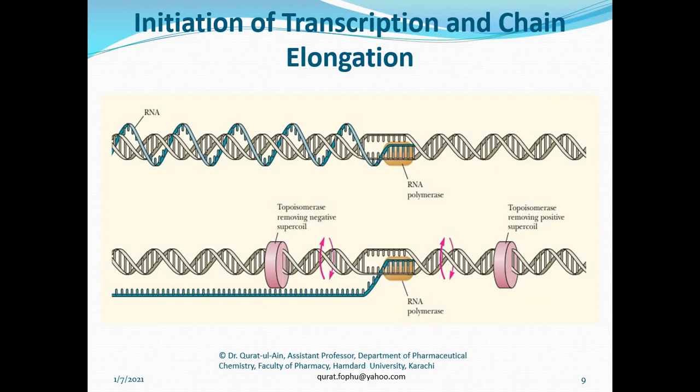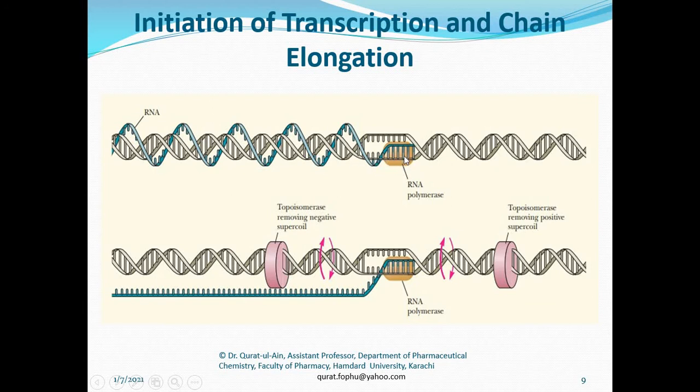After the initiation, the RNA polymerase beta subunit starts adding nucleotides on the template DNA, which is 3 to 5 prime.